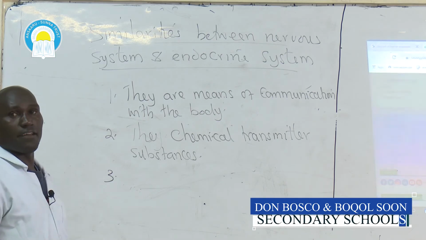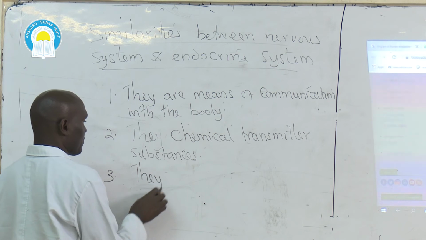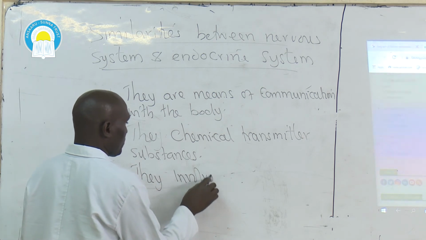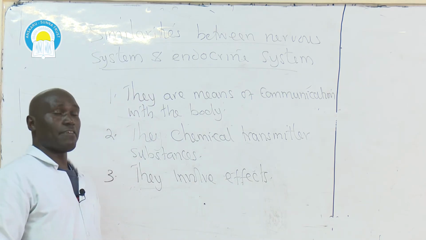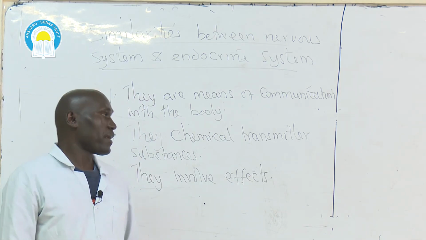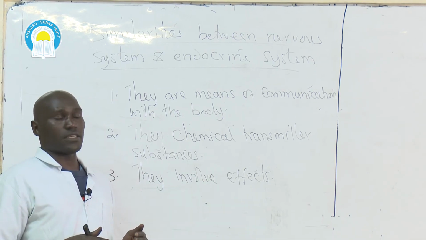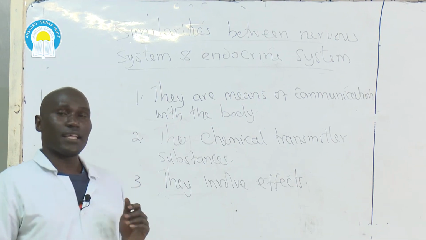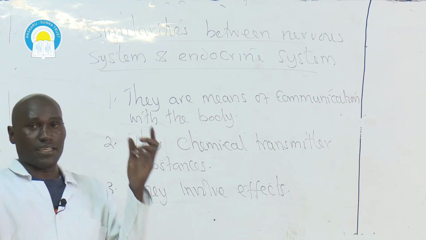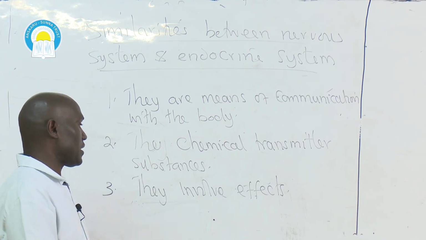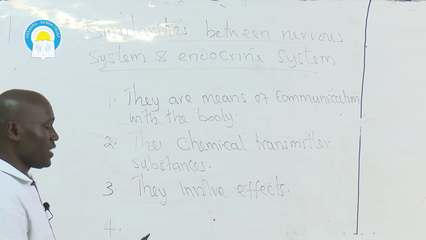Three, they involve receptors and effectors. For example, in the hormones, the effectors are the target organs. For the nervous system, the effectors could be muscles of the body or eyelids responding to a particular stimulus. Fourth one, they are means of survival.